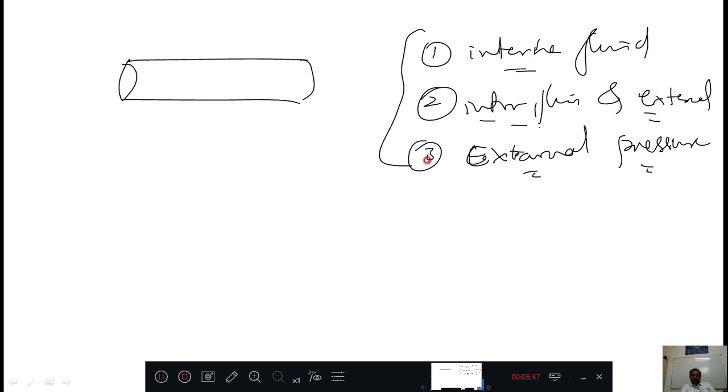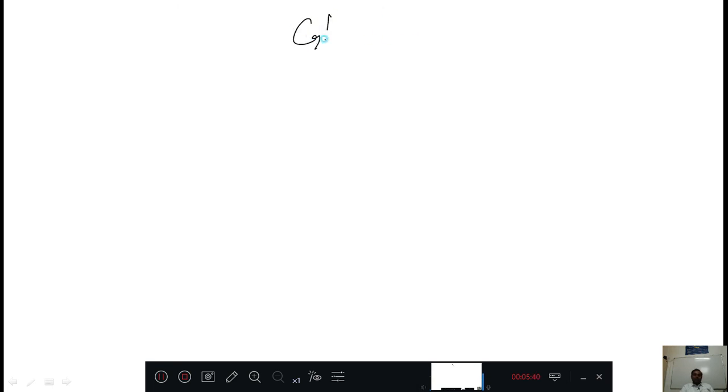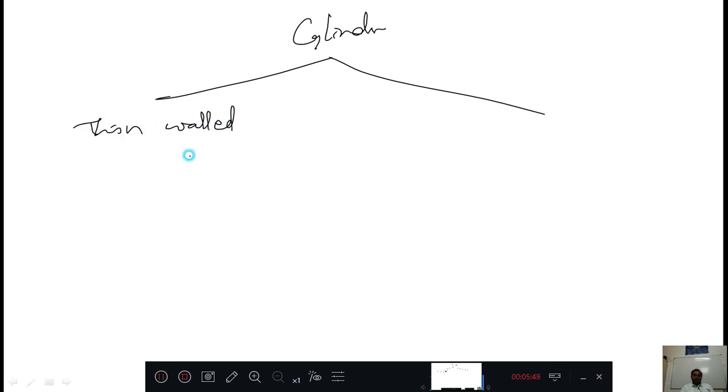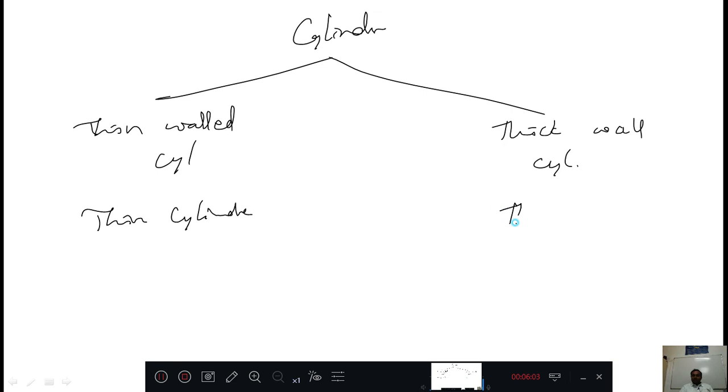Right? Now, coming to types of cylinder, if I classify cylinders into two categories, I will get thin-walled cylinders, simply called thin cylinders, and the second one is thick-walled cylinders, or thick cylinders. Then the next question will come: sir, how do we differentiate thin-walled cylinders and thick-walled cylinders? Is there any criterion to differentiate? Yes, there is a criterion.